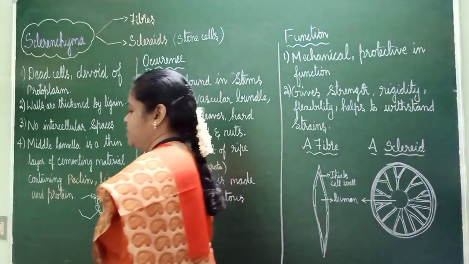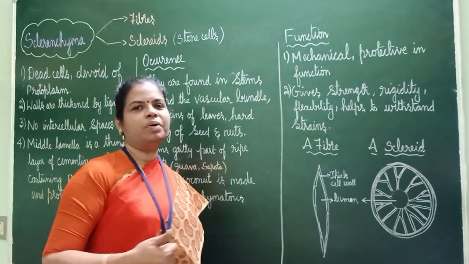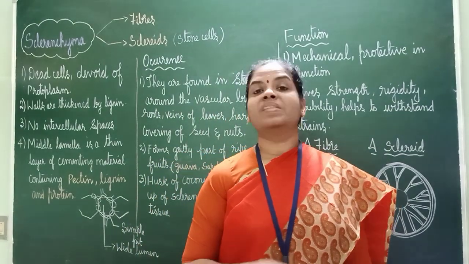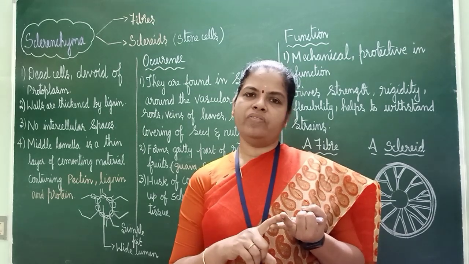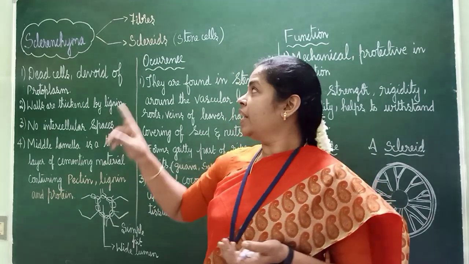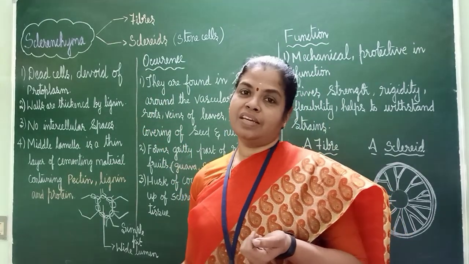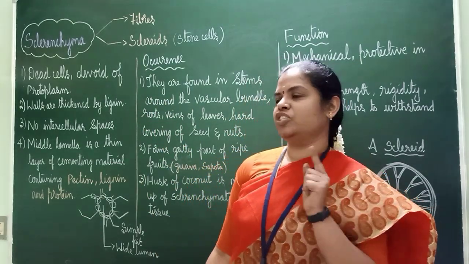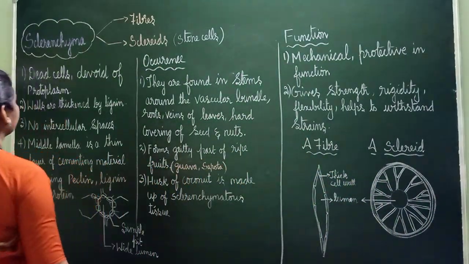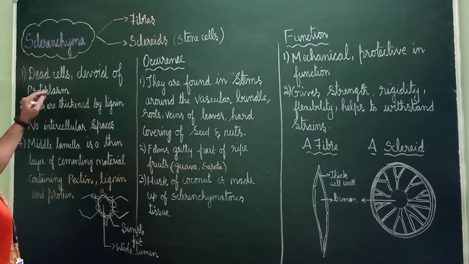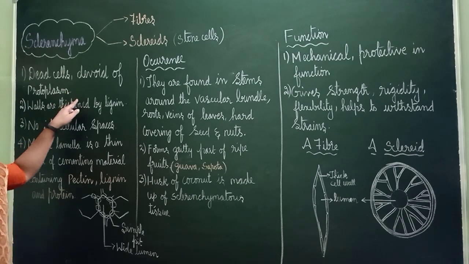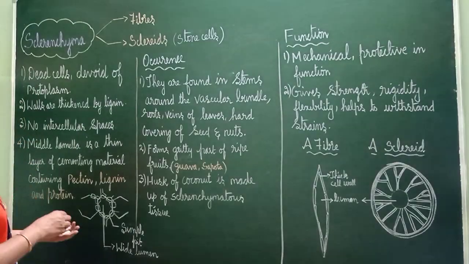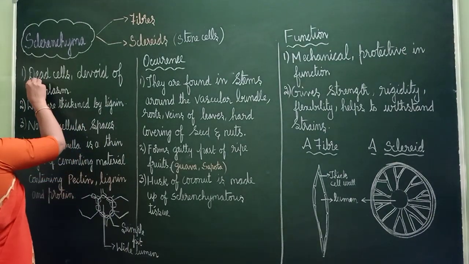The next subtopic, the next simple permanent tissue, is what? Sclerenchyma. In parenchyma and collenchyma we have seen that they are living cells. I have used a different chalk piece here to tell that they are dead cells, dead tissues. So sclerenchyma cells are dead and devoid of protoplasm. It means protoplasm will be there or not? Find it out, you have a dictionary, no? Find out whether protoplasm will be present or not.